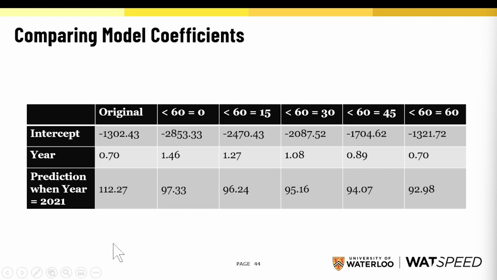Look how much our predicted values change when we plug in the year 2021 and compute the predicted value. When we have less than 60 equal to 60, our prediction is 92.98, versus 112 when we're just omitting any data where the value is set to less than 60.